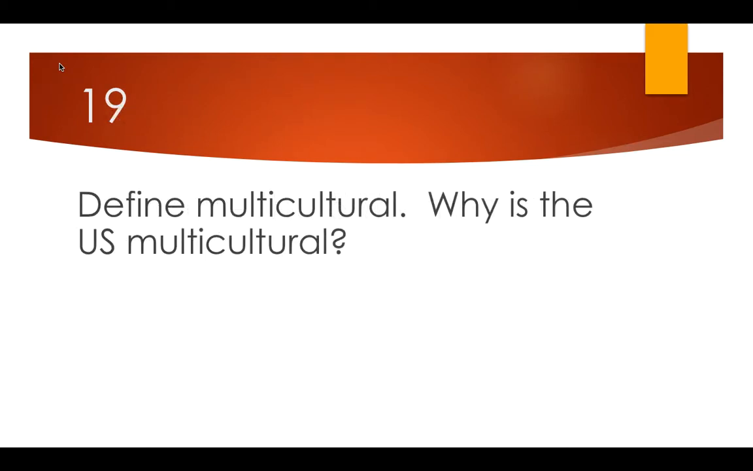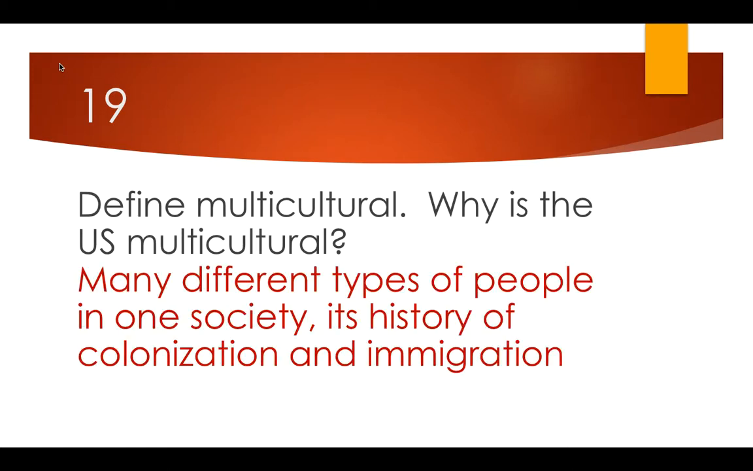Number 19, define multicultural. Why is the U.S. multicultural? All right, your definition for multicultural on this one is many different types of people that live in one society. Think ethnic groups, think types of people. Remember, ethnic groups are races of people like African American, Asian, Hispanic. Those are ethnic groups. But the reason we are multicultural is because we have a history of colonization and immigration. What does colonization mean? It means when a group of people move to a new place and set up a new government. Immigration means when you move to a new country permanently.